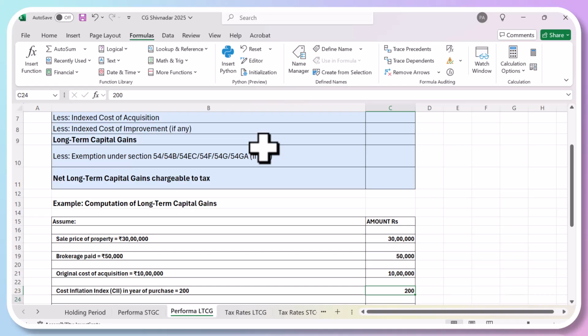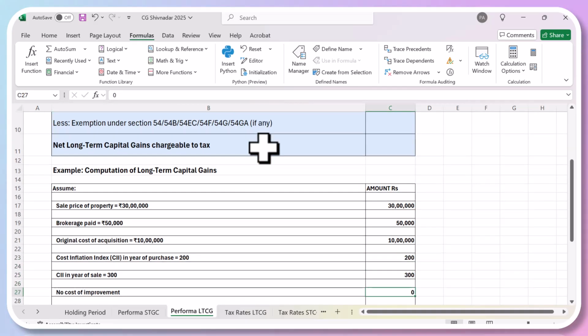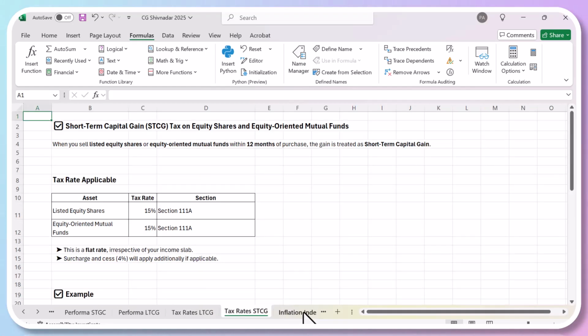And then when you bought the asset, there is something called the cost of inflation index, which I'm going to cover now. When you bought it, the index was 200. When you sold, the index was 300. Then there was the cost of improvement, but you didn't do any improvement on the building and sold it. So you have no exemption also. This is the question. I'll just show you now the cost of inflation index.